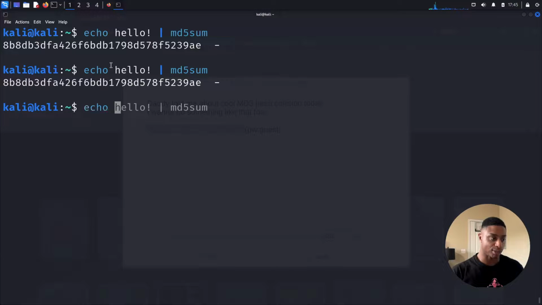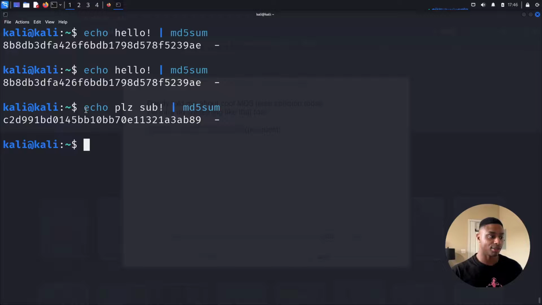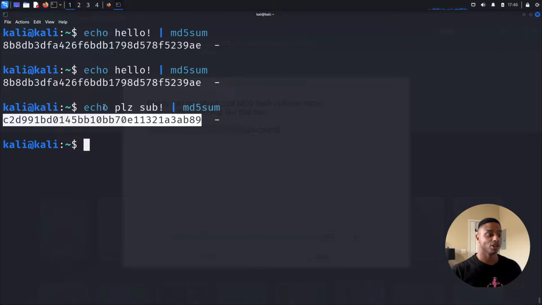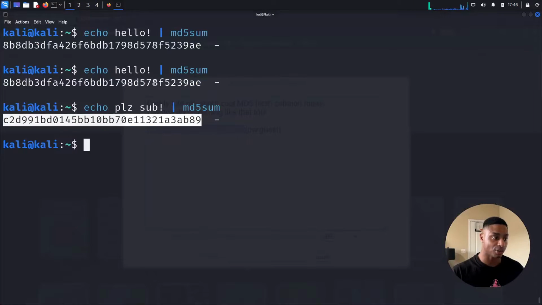But if we echo something completely different, like please sub, into the same algorithm, MD5, we're going to get a completely different hash. So hash collisions and just hashing in general, it's a computer science term for two inputs, whether or not they're close in value. We can demonstrate that here.